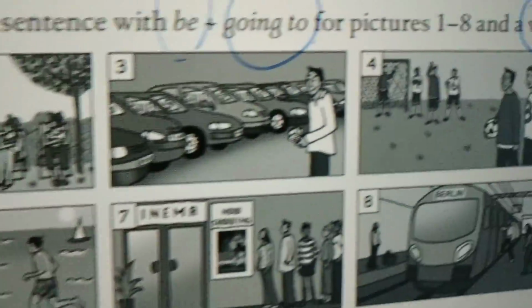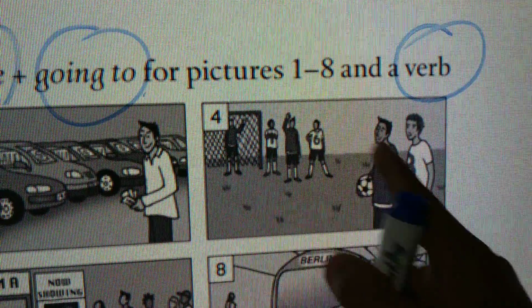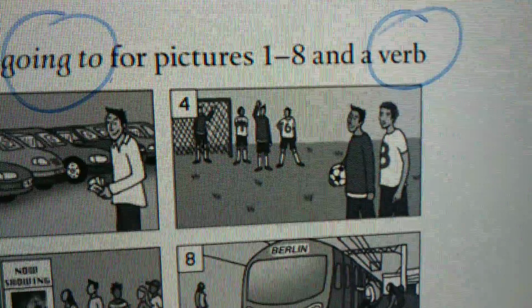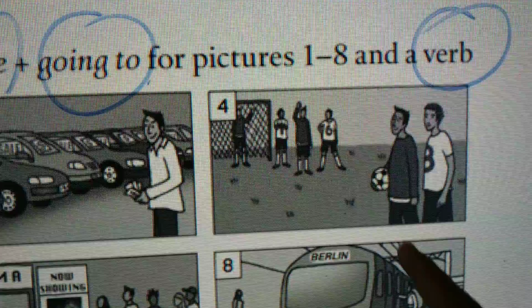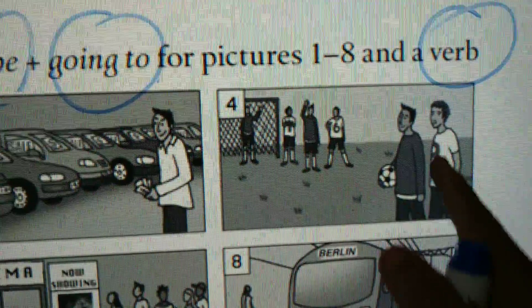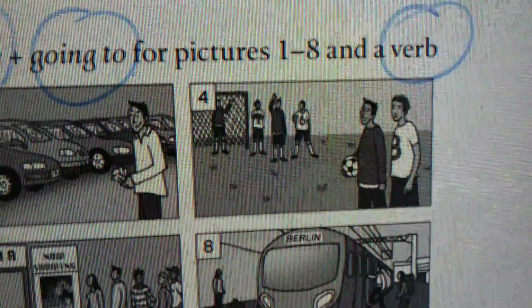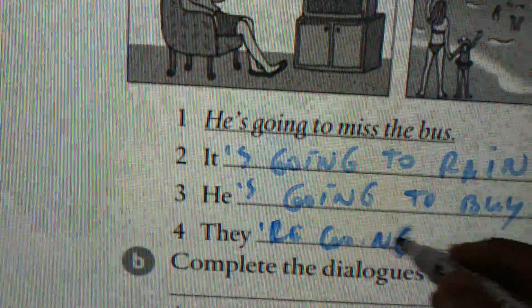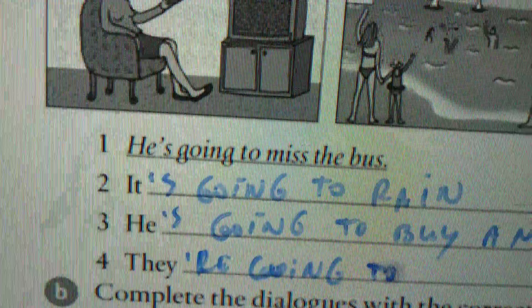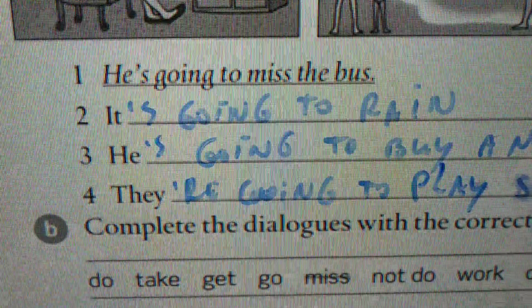Number 4. Look. They. Okay, a lot of boys together in a soccer field. They're prepared. So what are they going to do if one of them is holding the ball? So they what? They're going to play soccer.